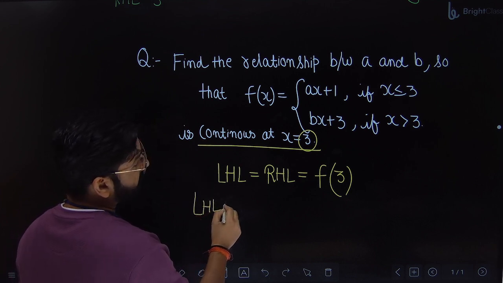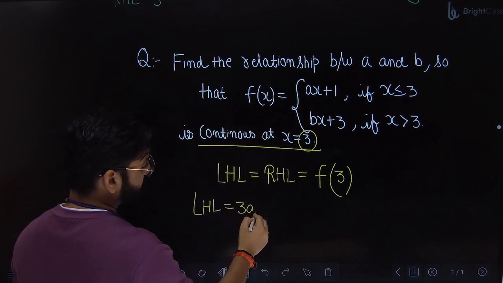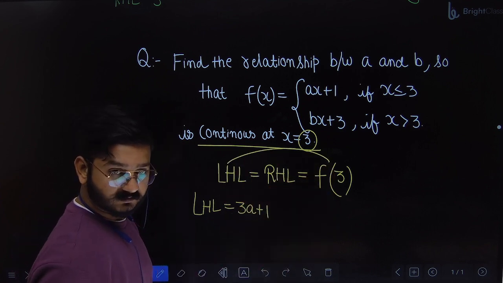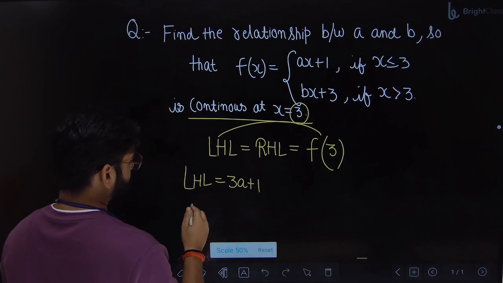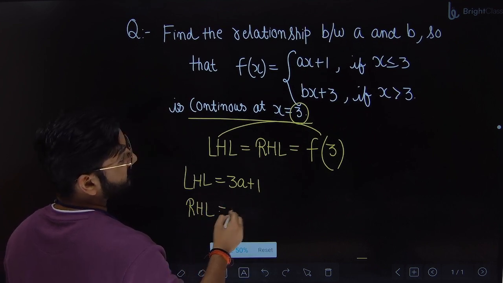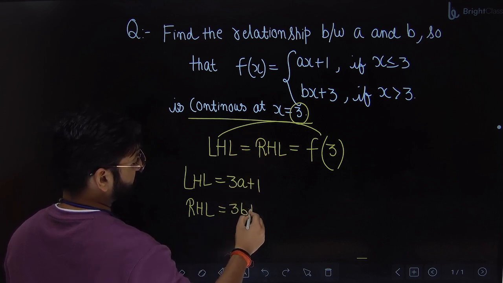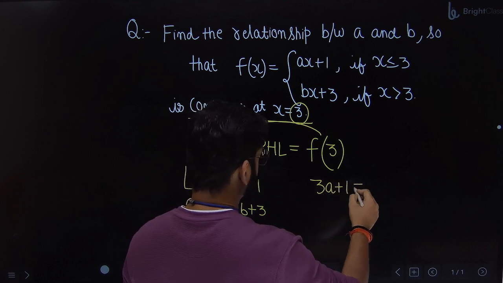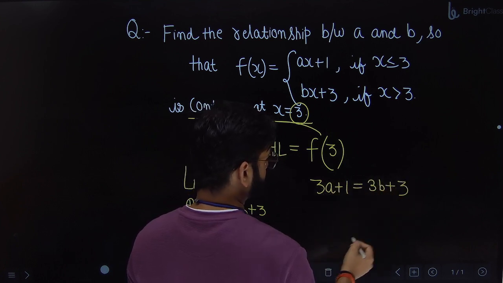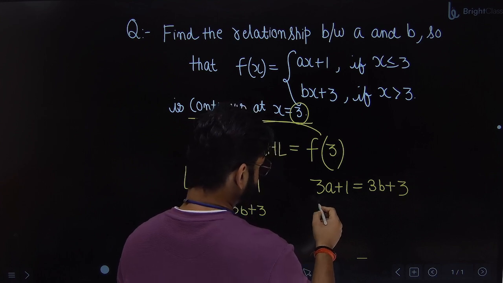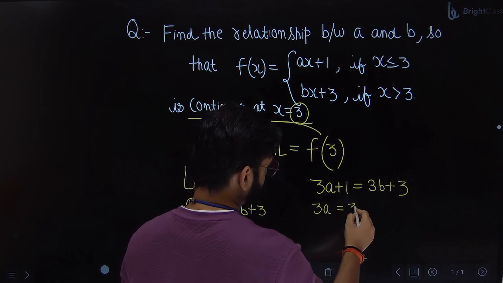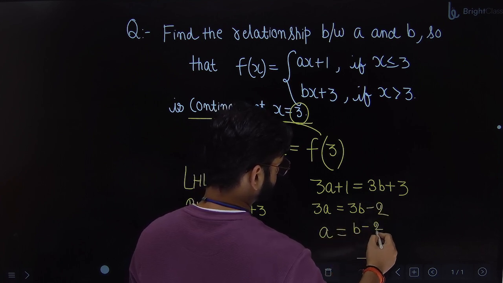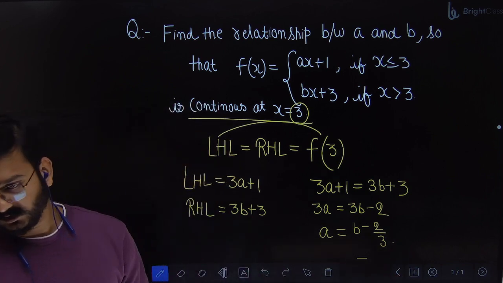So left hand limit, put the value: 3a plus 1. This will be equal to what? Value of function or RHL. Find RHL. What is RHL? 3b plus 3. Both of them are equal or not? Yes. So 3a plus 1 equals 3b plus 3. So you can say 3a equals 3b minus 2, or a equals b minus 2 by 3.